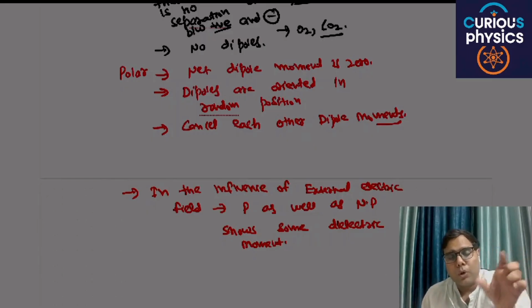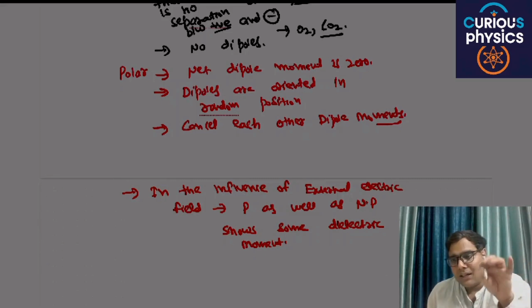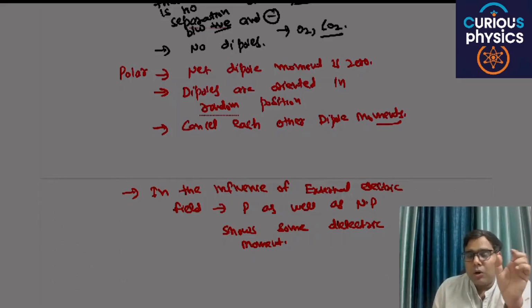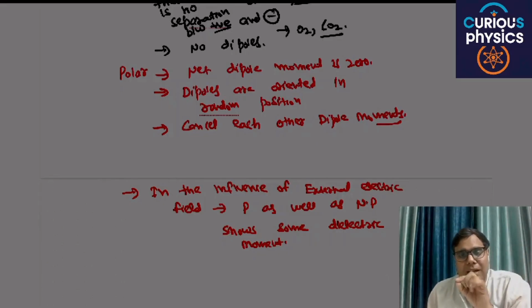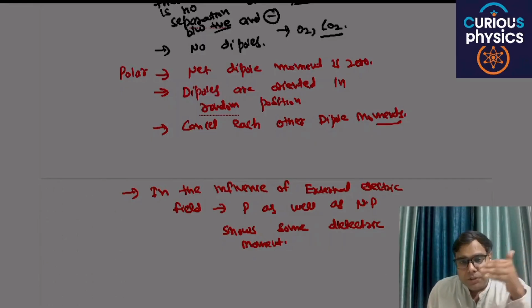In non-polar dielectrics, this happens with the influence of an external electric field. But in case of polar, dipoles are already there, and in the influence of an external electric field these dipoles orient in some particular direction, and the net dipole moment will be there.